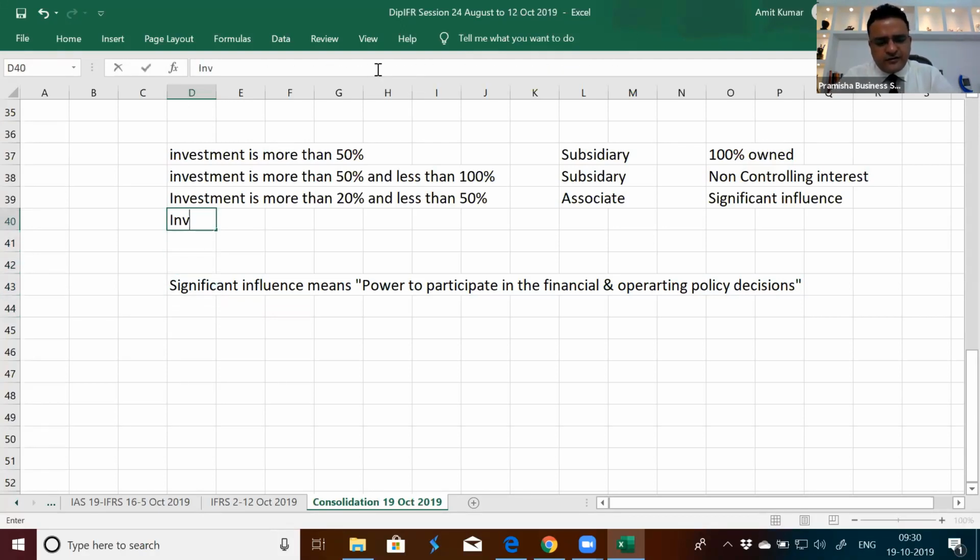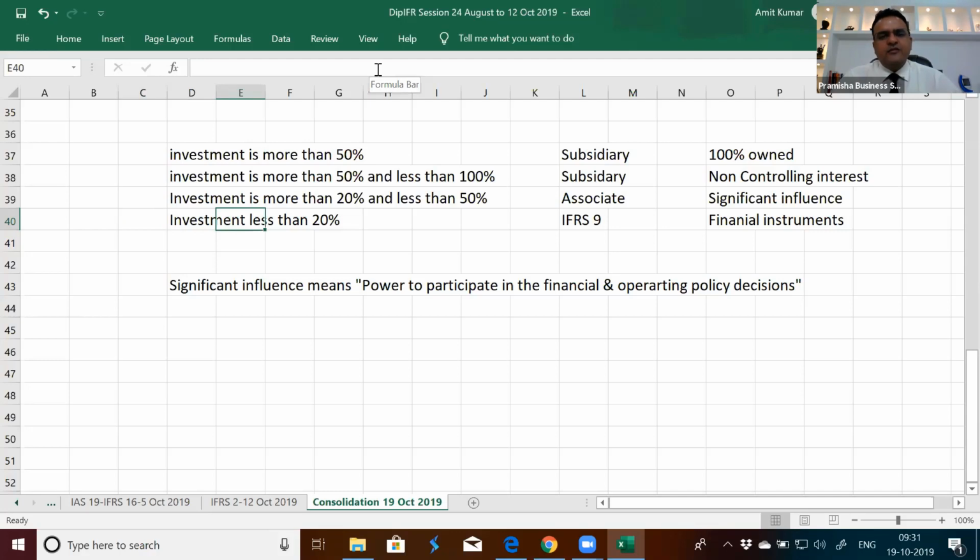Investments less than 20% are to be treated under IFRS 9 financial instruments. So there is a separate standard for dealing with the investments where the investment is less than 20%. Whatever your decision, whether you're holding them for trading or for a longer period, if the investments are less than 20%, you can show them at fair value or fair value through OCI. This will be discussed in the standard on financial instruments.